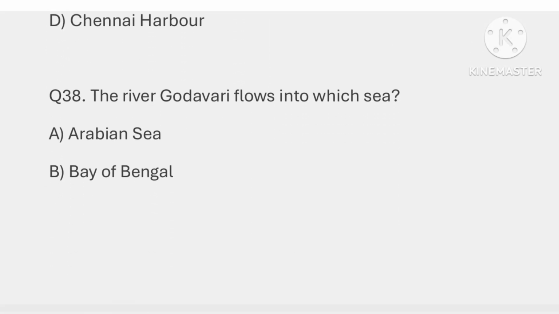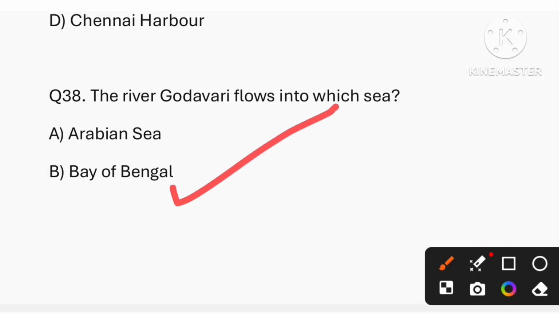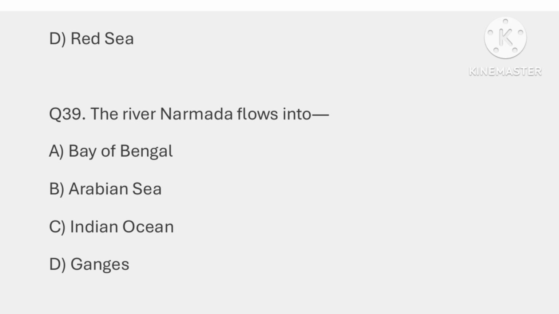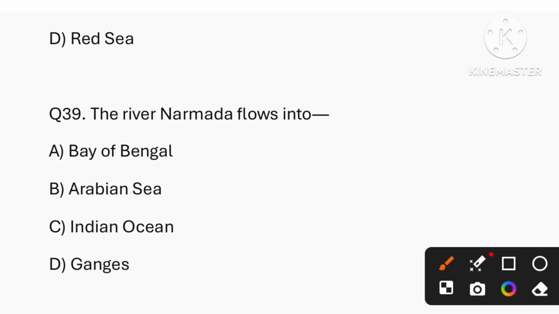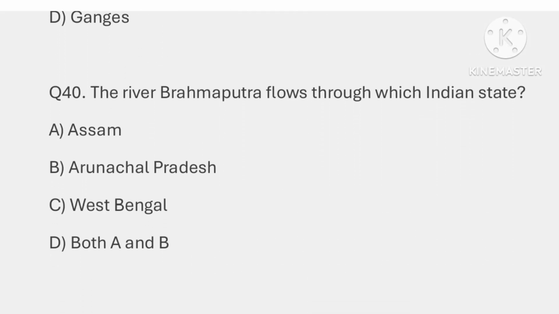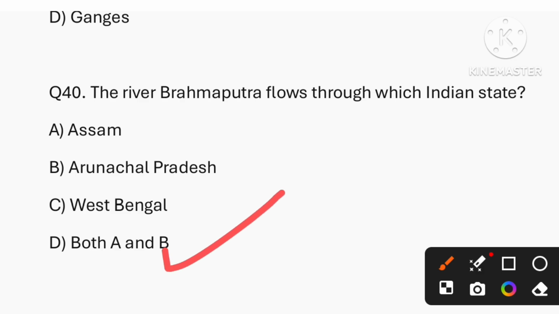Question number 38, the river Godavari flows into which sea? It basically flows into the Bay of Bengal. That is option B, the correct answer. Question number 39, the river Narmada flows into. It basically flows into the Arabian Sea. Option B is the correct answer. Question number 40, the river Brahmaputra flows through which Indian state? The answer is both option A and B, that is Assam and Arunachal Pradesh.